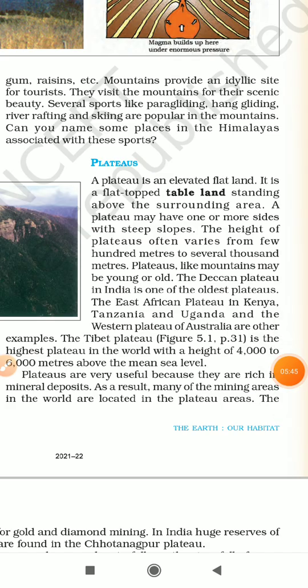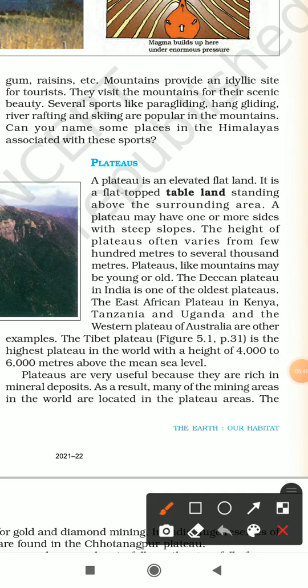Let us now come to the next type of landform, which is the plateau. Basically, a plateau is an elevated flat land. It is flat-topped tableland standing above the surrounding area. It means it is higher than the surrounding area, but its top is flat. It is not like a mountain. The top of a mountain is basically pointed, but the top of a plateau is very flat.